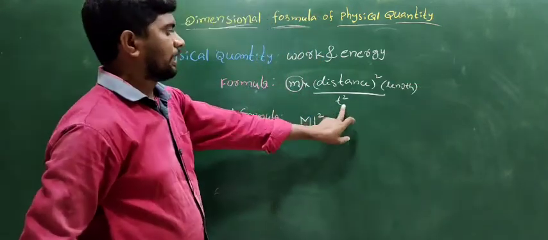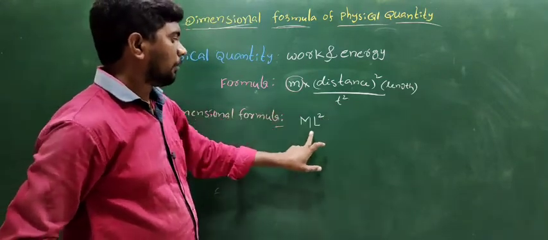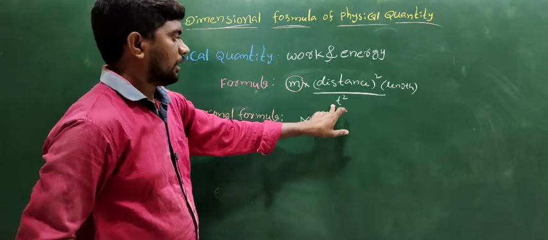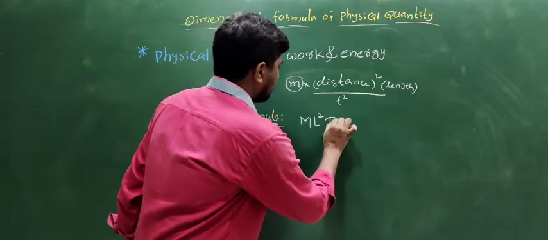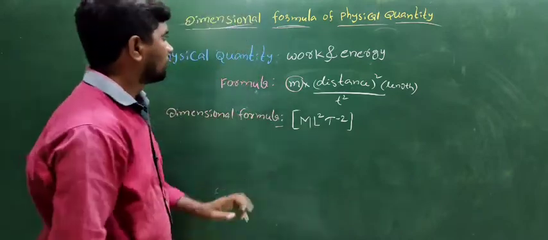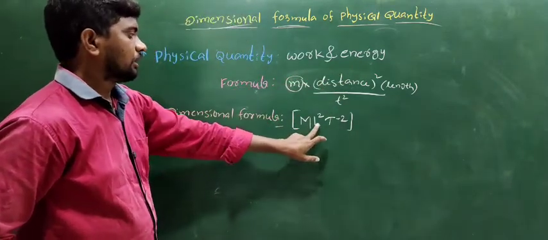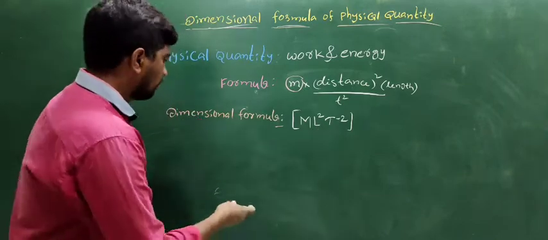The another one is by t square. T square means the dimension formula of t is capital T by t, to change into the numerator it is t to the power of minus 2. This is the dimension formula of work and energy: the square bracket of M L square T to the power of minus 2.